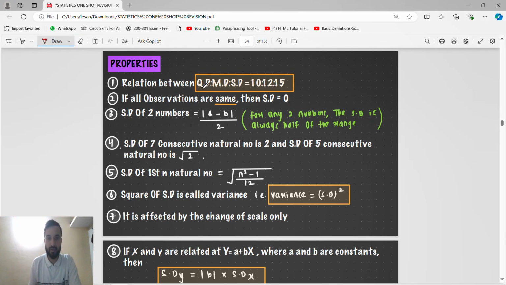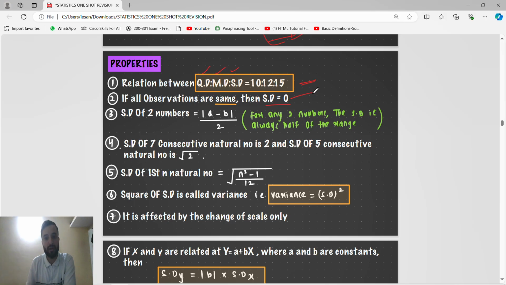Properties, and the relationship between quartile deviation, mean deviation, standard deviation, which is 10:12:15. This is very important, guys. If all the observations are the same, then the standard deviation is 0. Guys, this property holds for all.